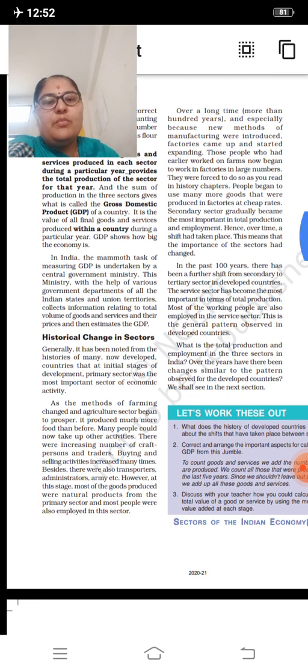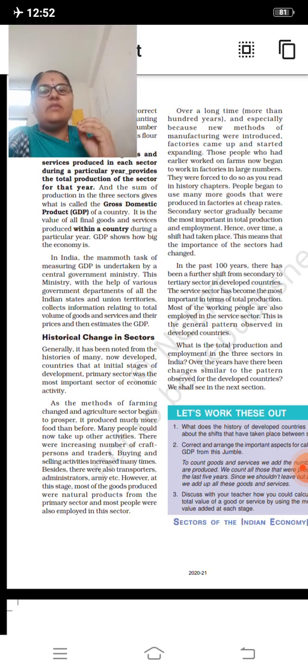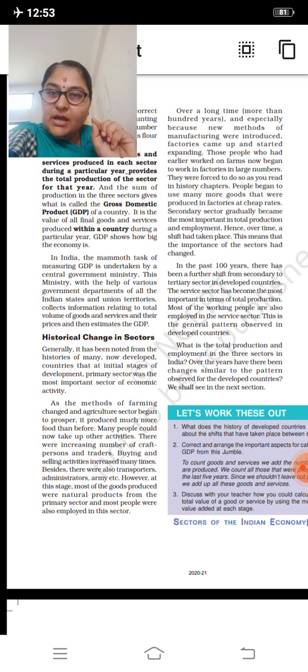GDP shows how big the economy is. So whatever goods and services we have produced, the total value of all these final goods and services is our GDP, gross domestic product of the country.